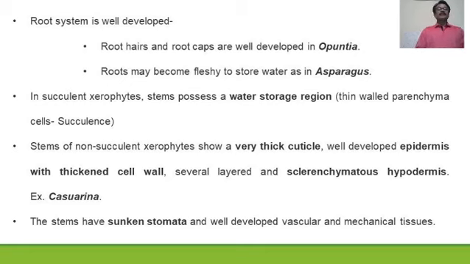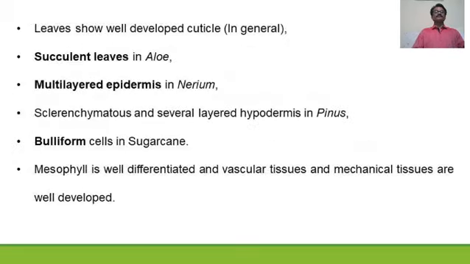Then the stems of non-succulent xerophytes are very thick, hard, having a thick cuticle and a well developed epidermis with thickened cell wall. Several layers of sclerenchymatous hypodermis can be seen as in the case of Casuarina. The stems have sunken stomata, well developed vascular bundles, and mechanical tissues are also well developed in the stems of non-succulent xerophytes.